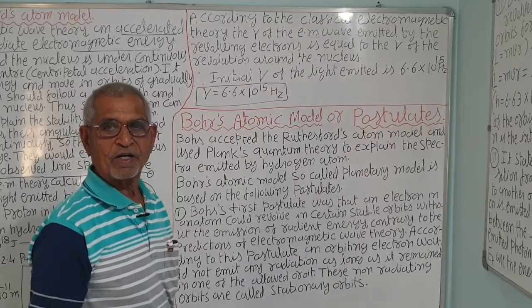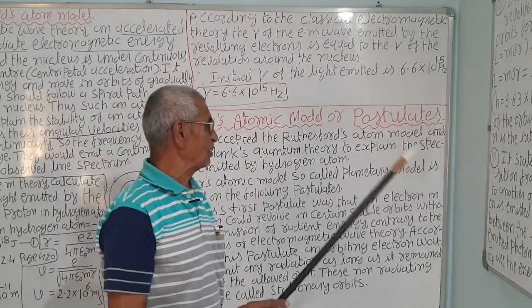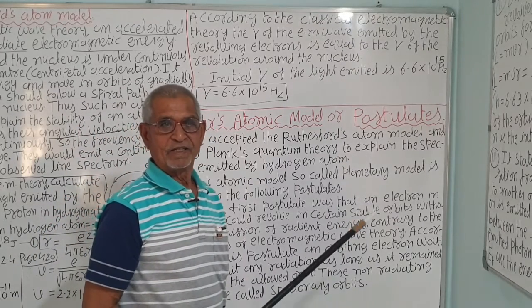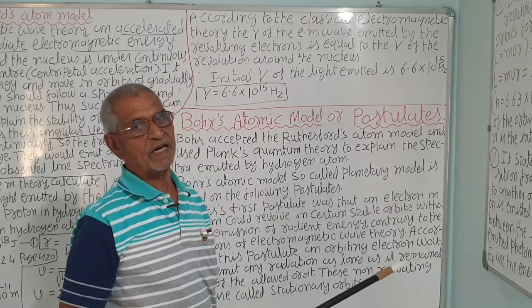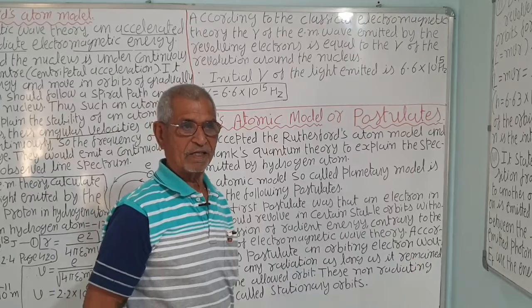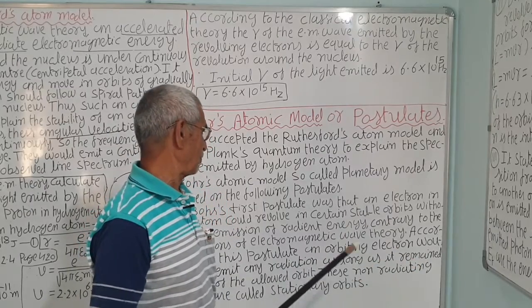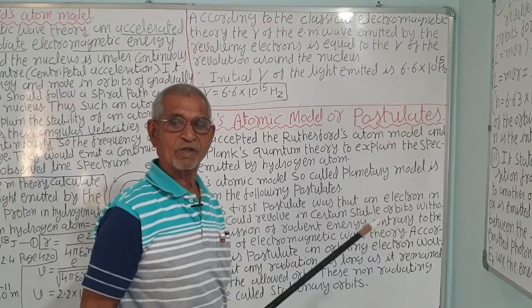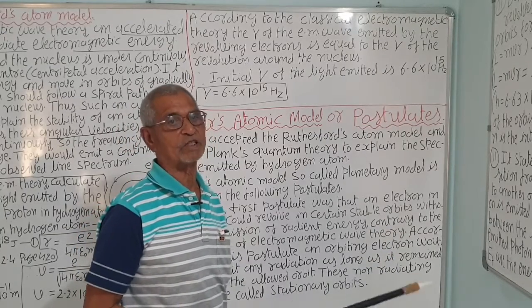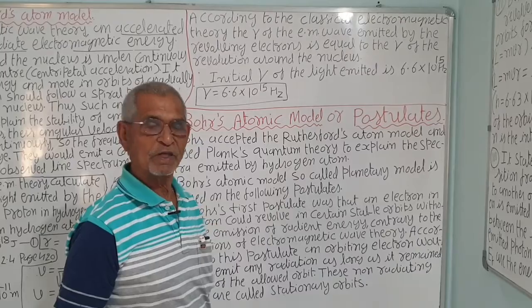In Rutherford's model, when an electron is going round the circle, it is accelerated, and an accelerating charged particle emits radiation in the form of electromagnetic waves. So the radius will go on decreasing; instead of revolving in the same orbit, it will go on a spiral path and ultimately fall into the nucleus.